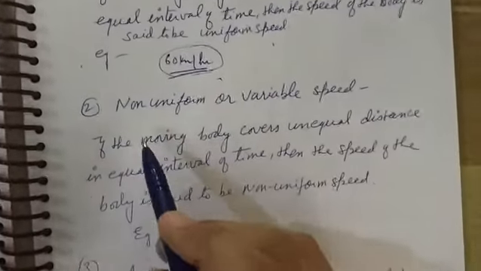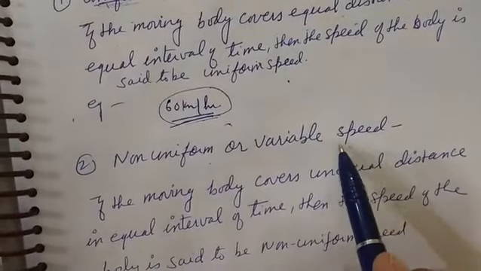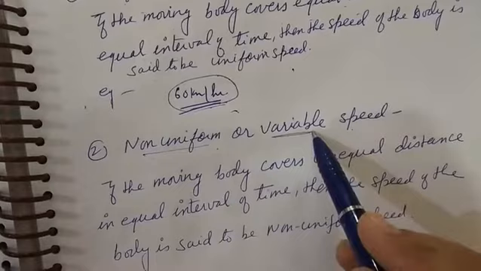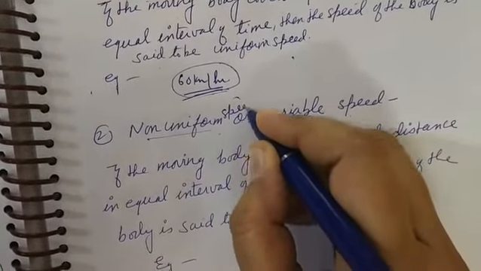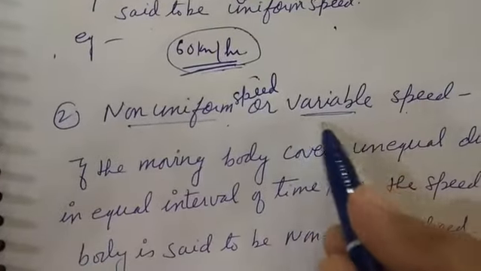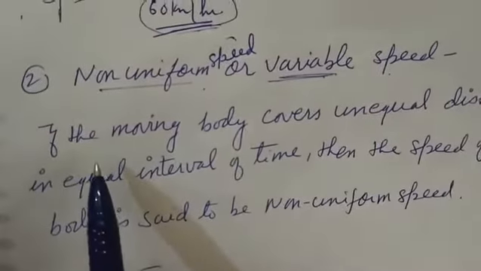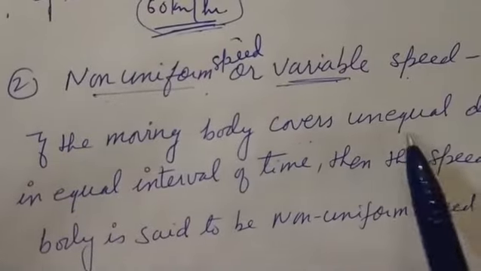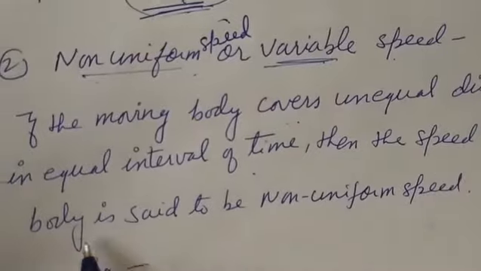Now next is non-uniform or variable speed. Either you write non-uniform speed or variable speed. Variable means changing speed. So the definition is the same as non-uniform motion. If a body covers unequal distance in equal intervals of time, then the speed of the body is said to be non-uniform speed.